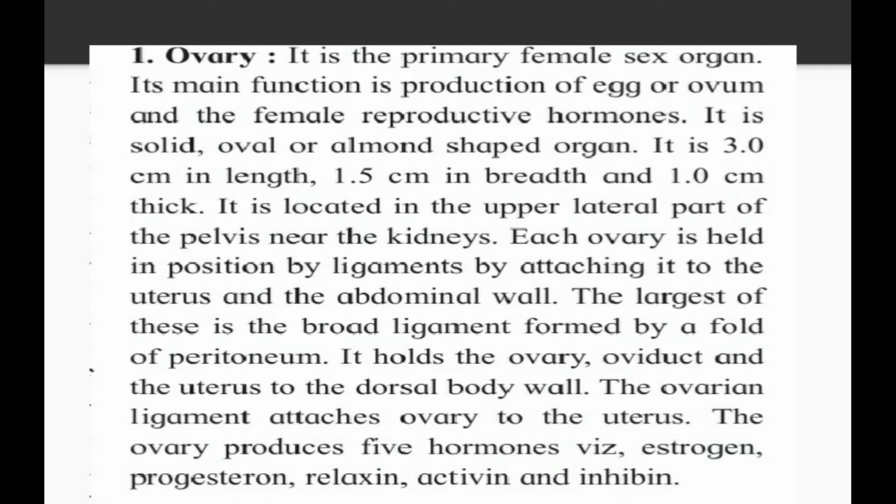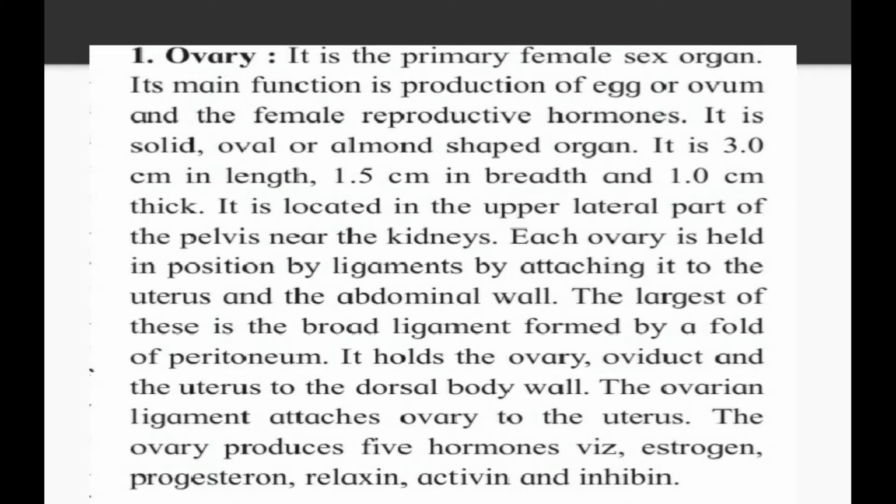So the first point is about the ovary. So what is the ovary? Let's see. It is the primary female sex organ. Its main function is production of egg or ovum and the female reproductive hormones. So this is the main function of the ovary. The ovary produces the eggs as well as female reproductive hormones.